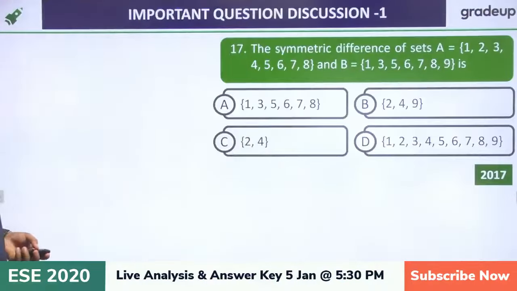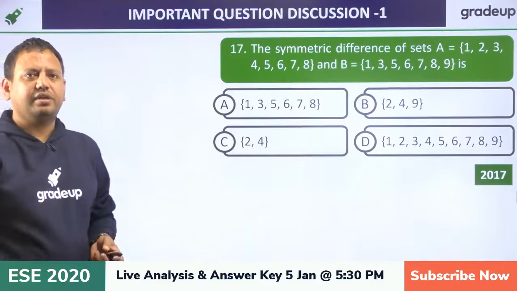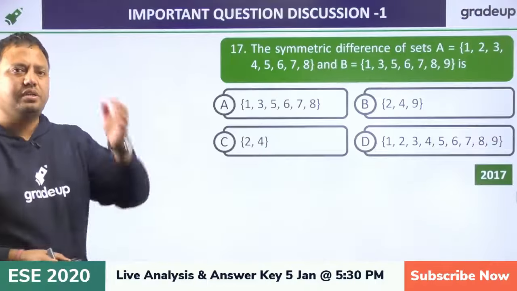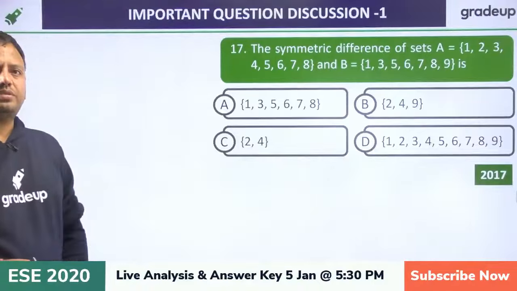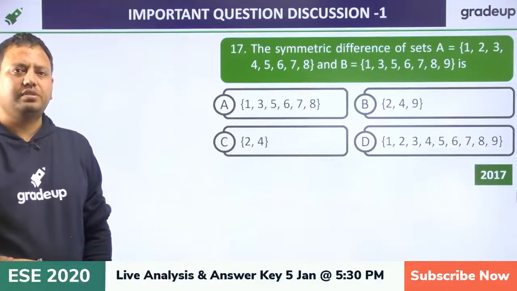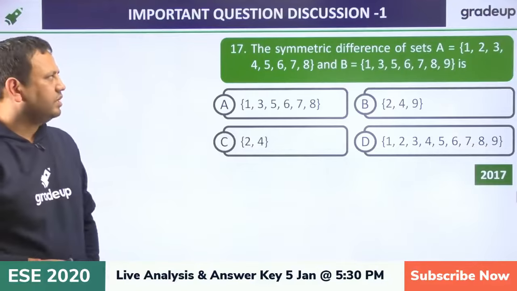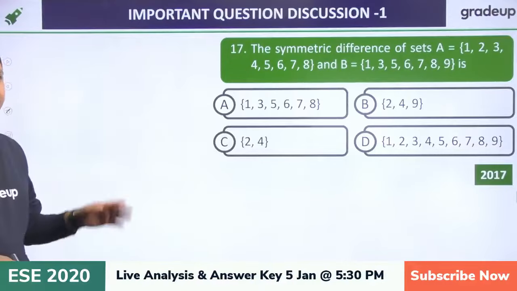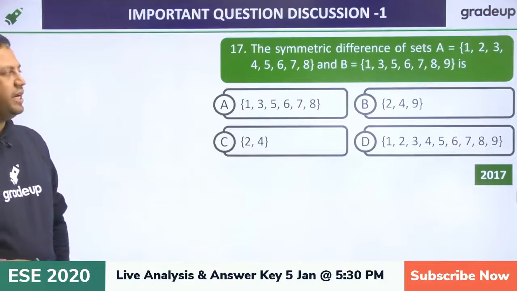Now try this one. The symmetric difference, again it's a set theory question. So everybody can try and answer it.